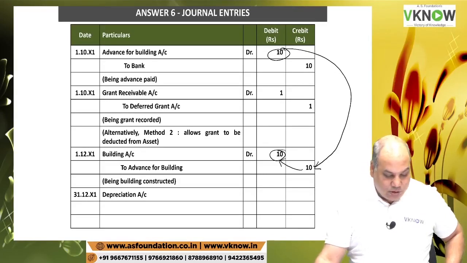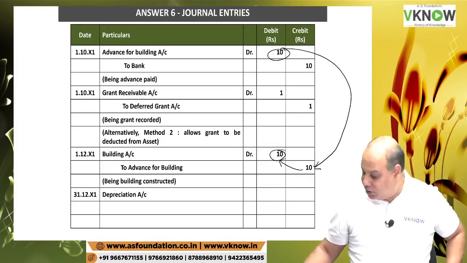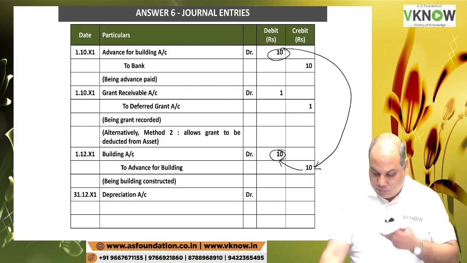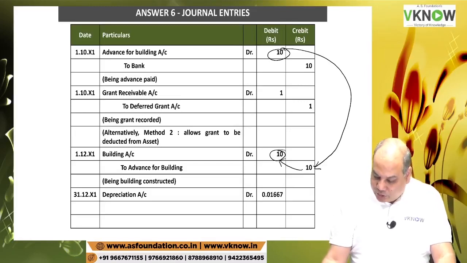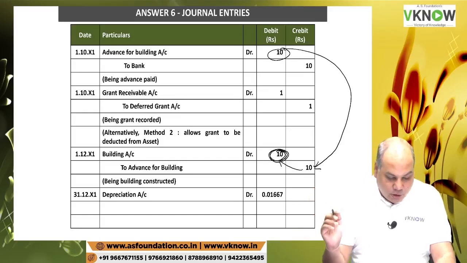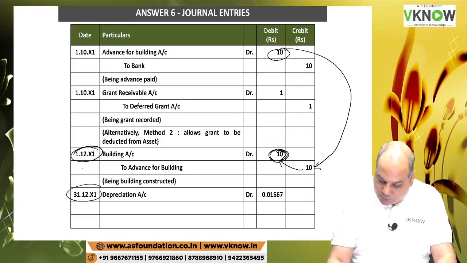Then what is the year ending date? What is the year ending date? 31st December 20x1. Yes, it is given in the question. 31st December, I am going to provide depreciation. Depreciation on building 10, life 50 years, number of years completed between 1st December and 31st December, just 1 month. So tell me what will be depreciation?